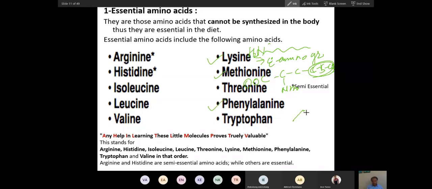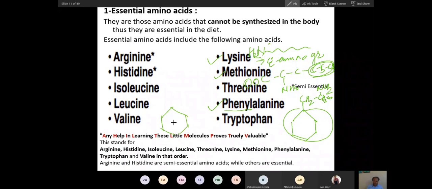Phenylalanine has a phenyl group, a benzene ring. As the name suggests, phenyl, and with this the alanine is attached. So phenylalanine also has a complicated side chain. That is why this is an essential amino acid. Tryptophan also has a very interesting type of side chain.